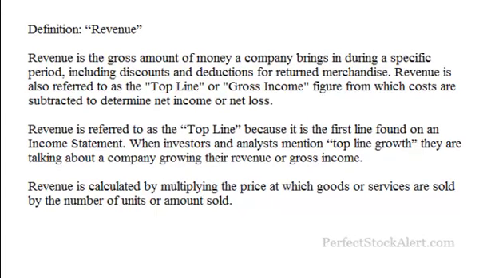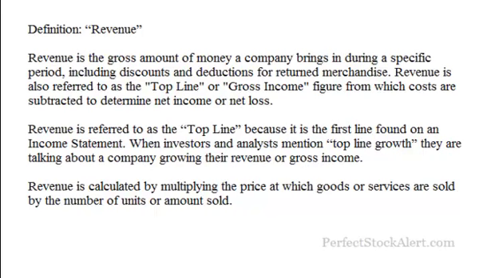Today we're going to be talking about revenue and really explaining what it is and show you some examples. Revenue is the gross amount of money a company brings in during a specific period of time, including the discounts and deductions for returned merchandise. This is typically reported for publicly traded companies quarterly and annually. Revenue is also referred to as the top line or gross income figure, from which all costs are subtracted to determine a net income or net loss.